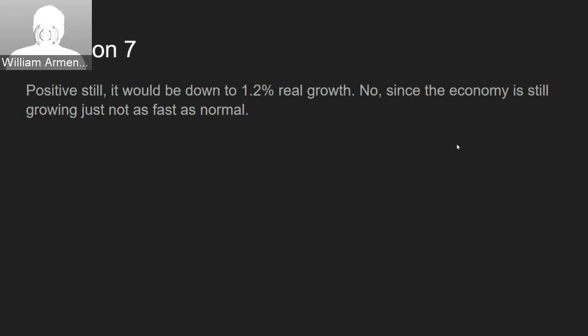For question 7, it asked, if a negative real shock hits, shifting the percentage of real growth per year, what would happen? It would still be positive, because if on average real growth was 3.2%, it would shift down to 1.2% real growth. And I would not call this a recession because the economy is still growing. It's just not as fast as it normally would.